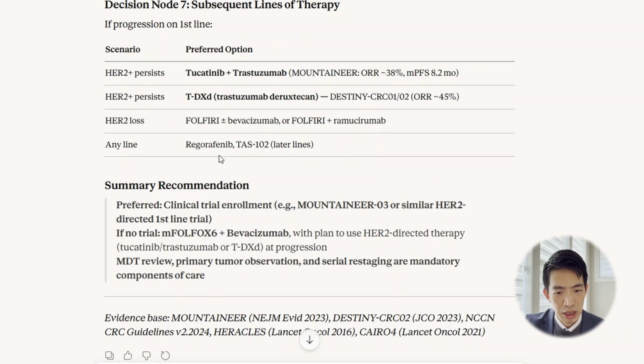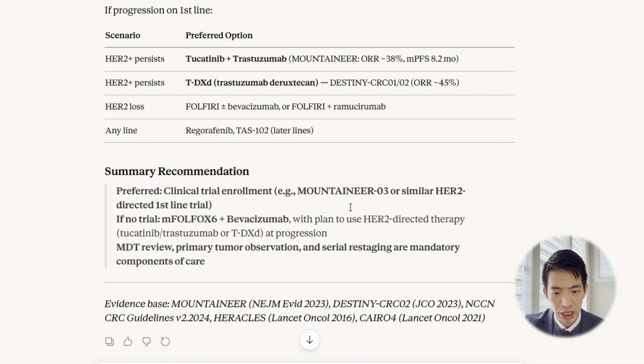Now, in the summary of the recommendation, it actually highlighted to consider clinical trial enrollment, and if no trial, consider FOLFOX plus bev as a standard treatment. So the recommendation up top, the trastuzumab pertuzumab regimen, has actually not made it to the summary recommendation. So that's another inconsistency within the answer that it generated, and the cited evidence is down here.